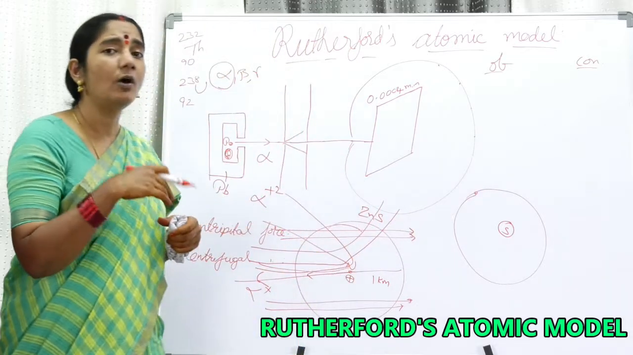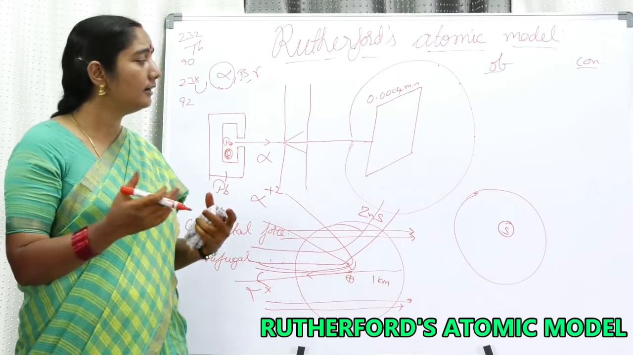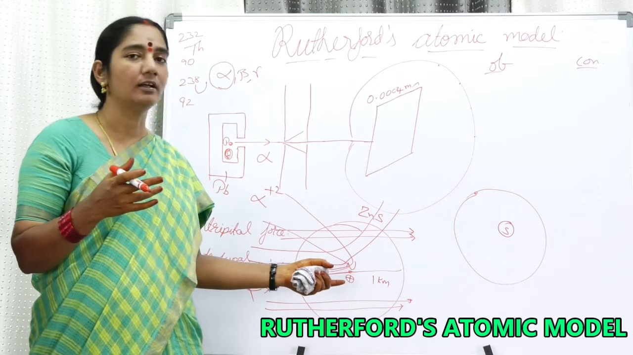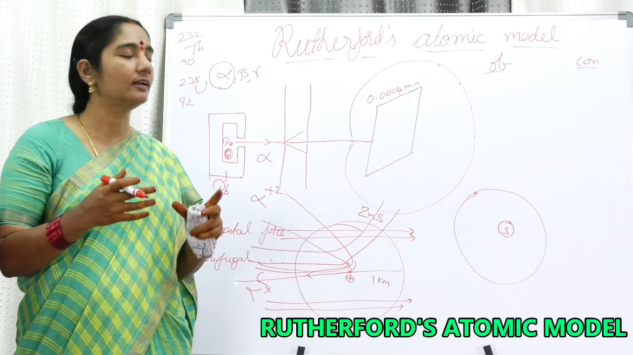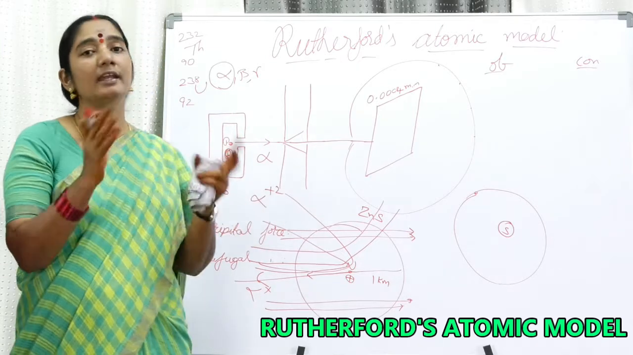Already the electron was discovered, already the proton was discovered, and now he came to know that the positive charge is at the center. Right, okay. Where should the negative charge be? For that sake, he compared the atomic model with the planetary model.